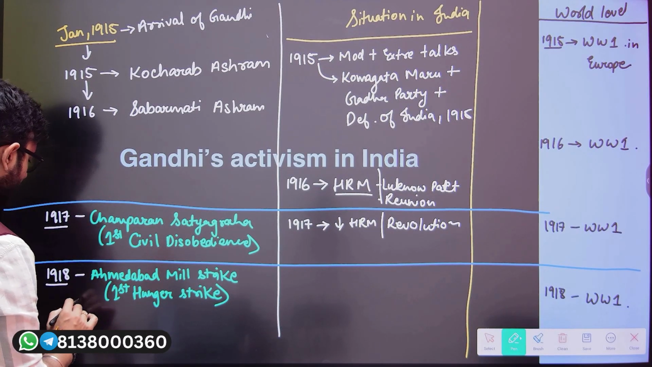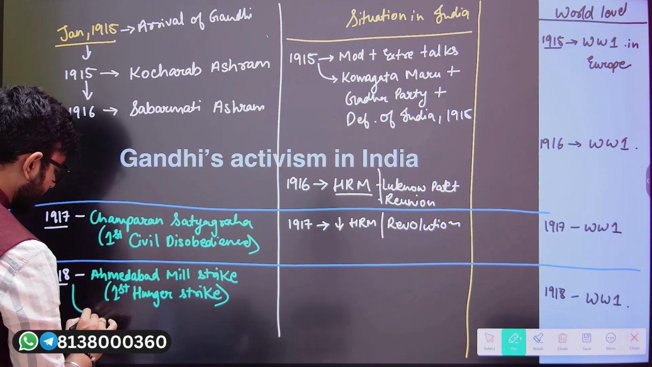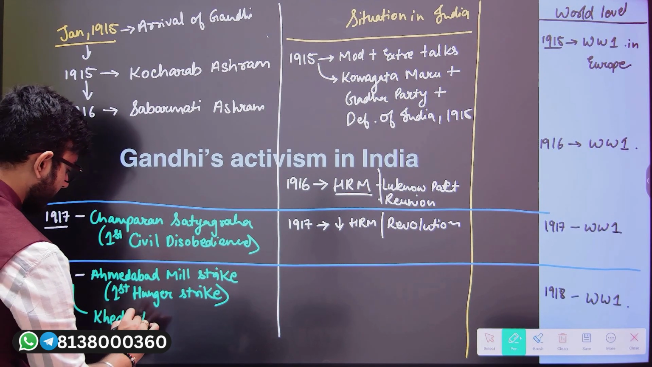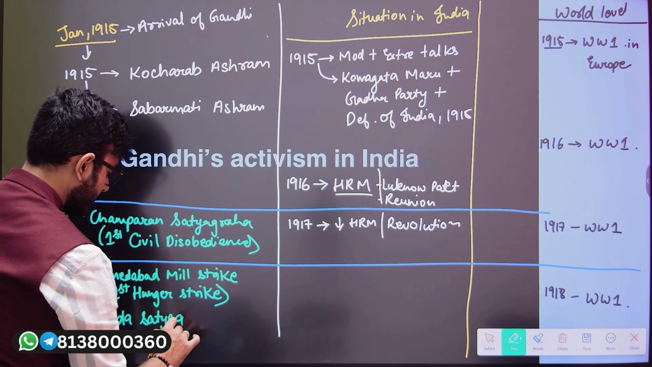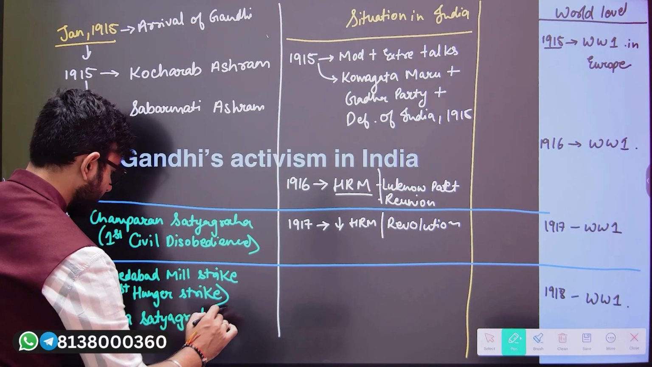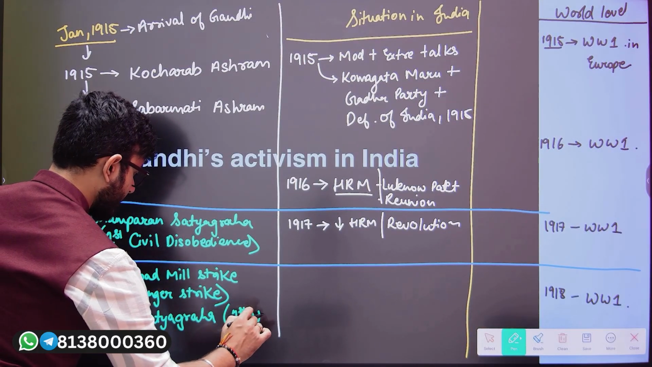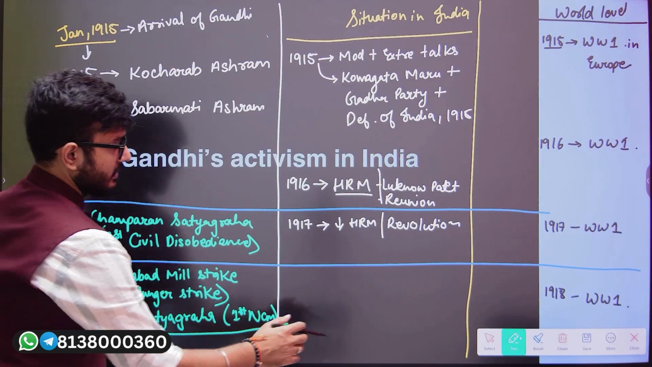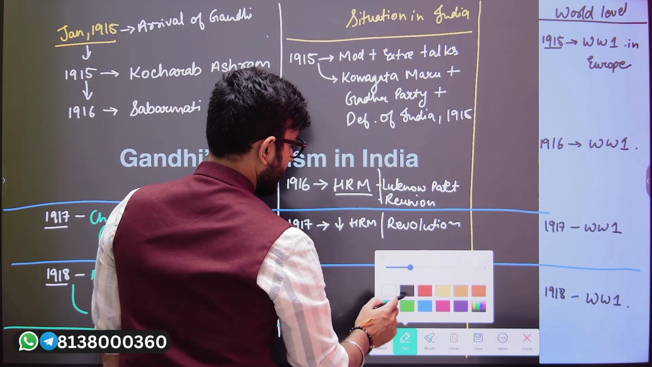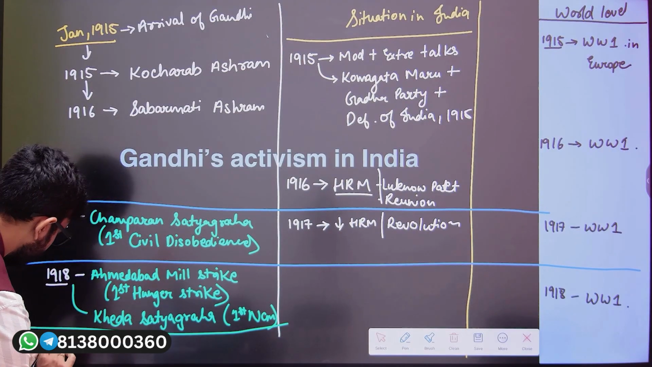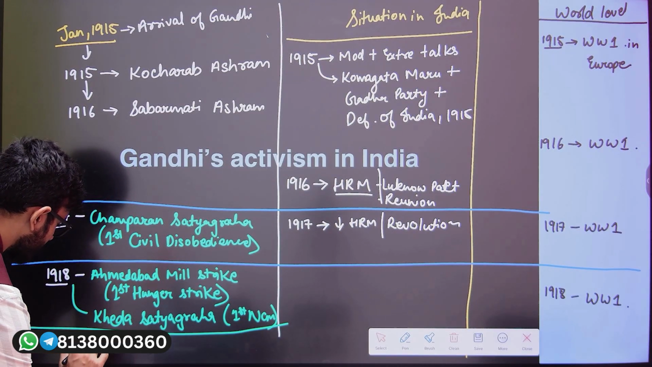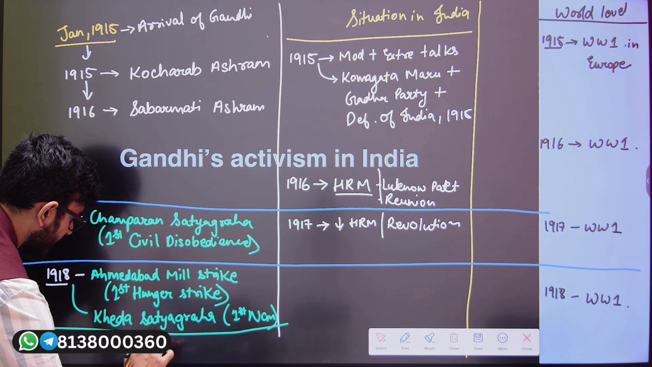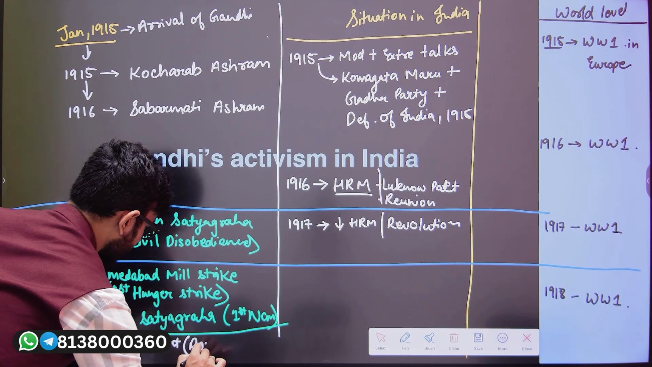Then in 1918 itself, there is going to be Gandhiji's first non-cooperation, and that is going to be the Kheda Satyagraha. And this is going to be Gandhiji's first non-cooperation movement. And then in the year 1919, there is going to be Gandhiji's mass movement, and that was the Rowlatt Satyagraha.